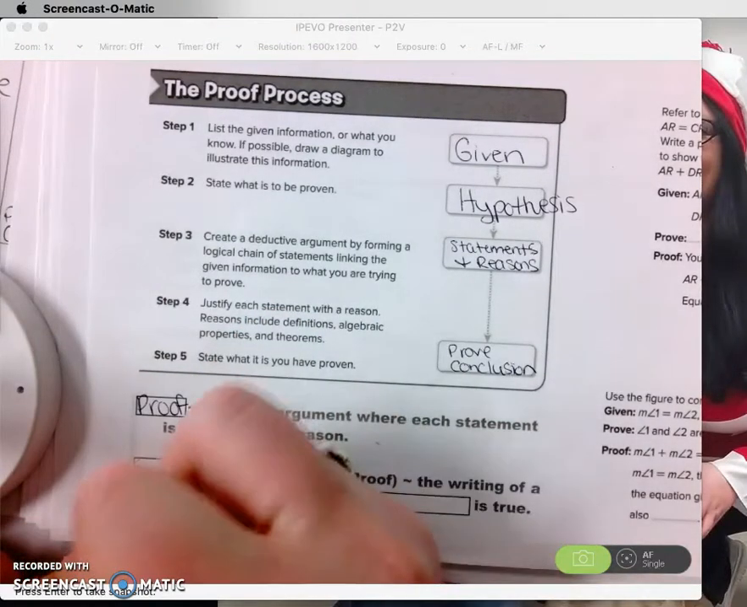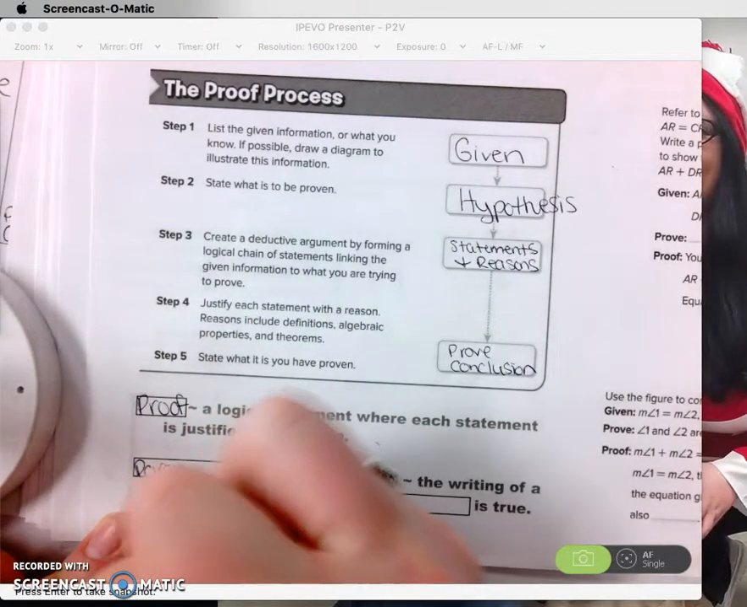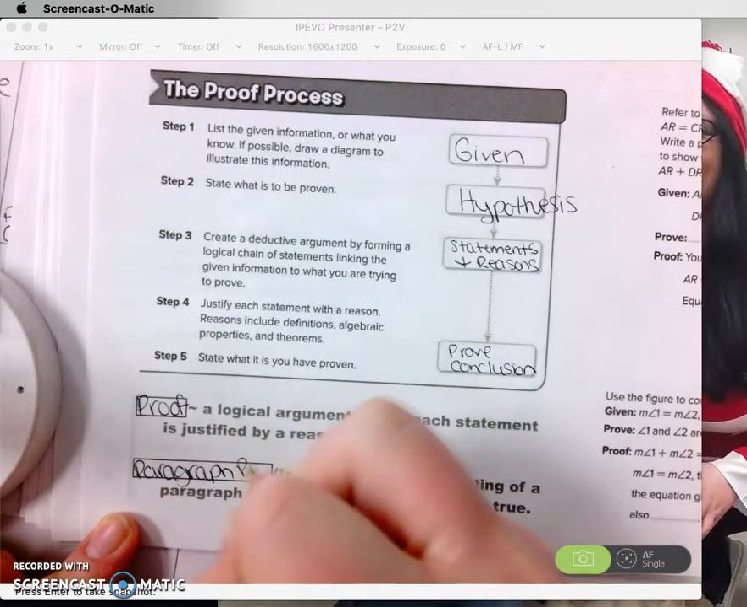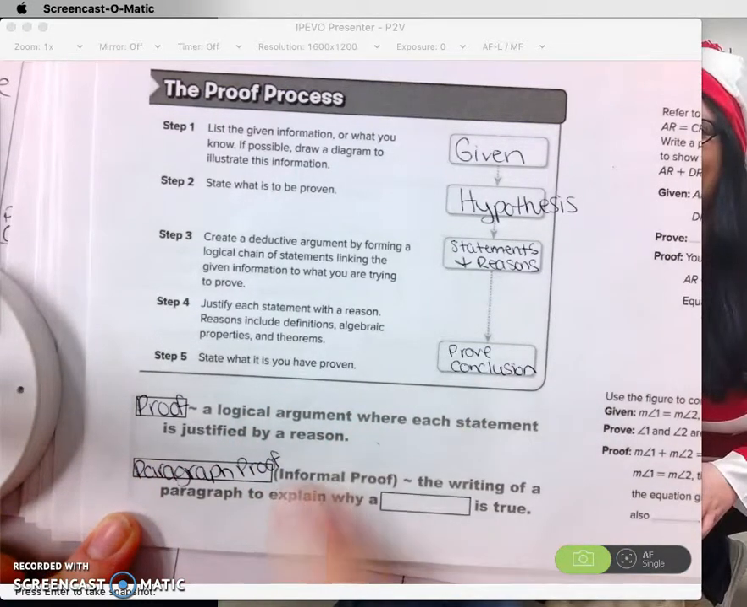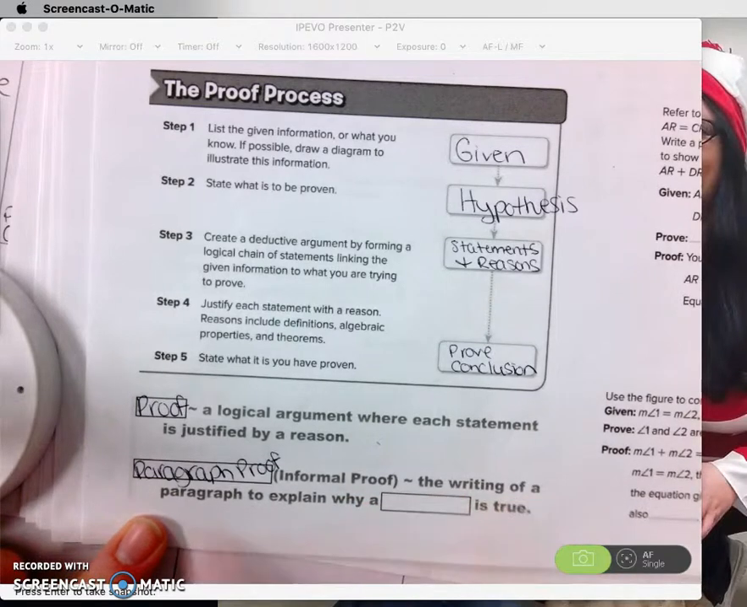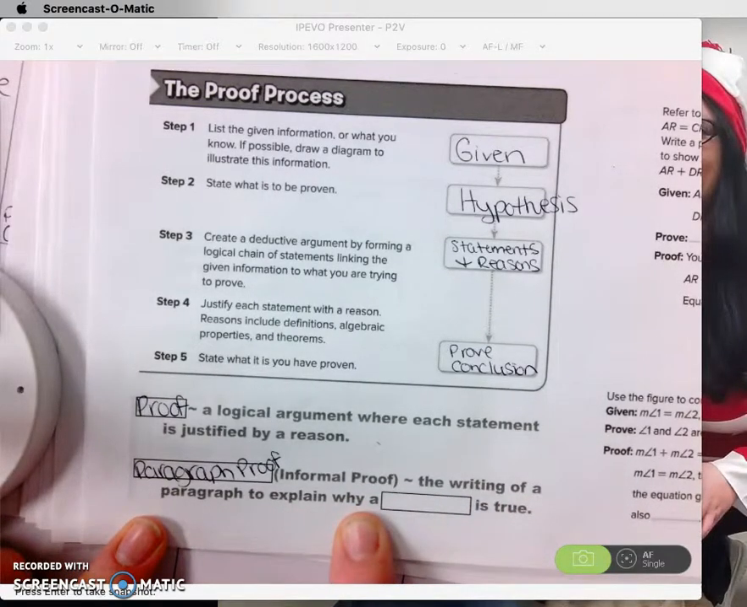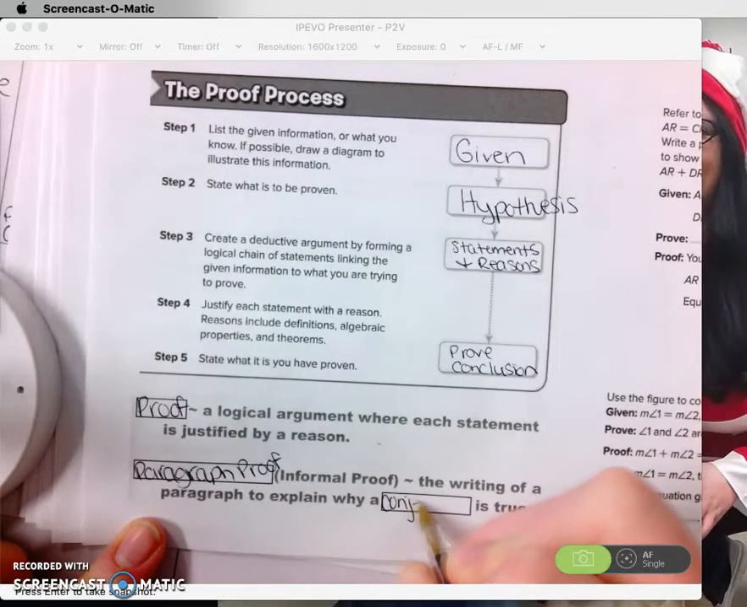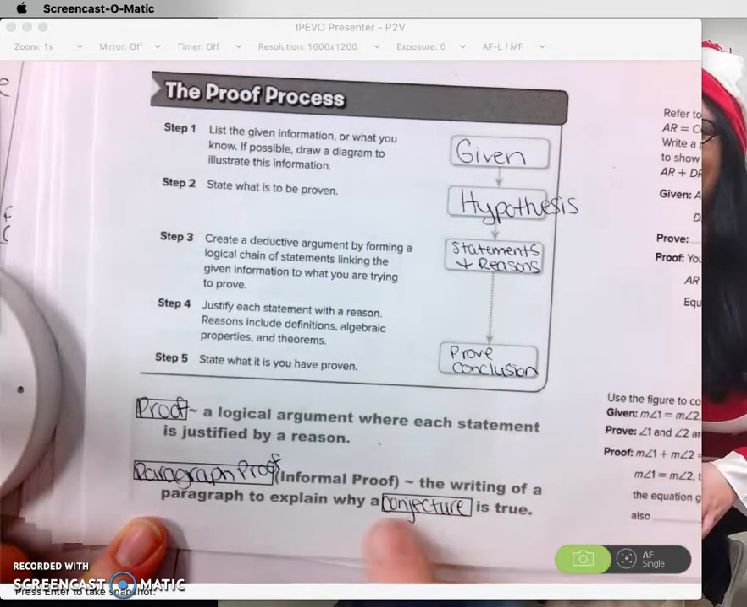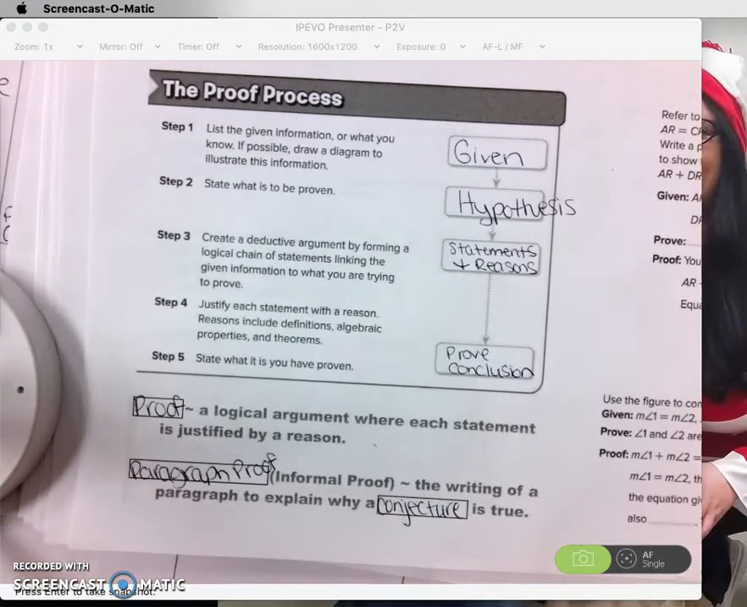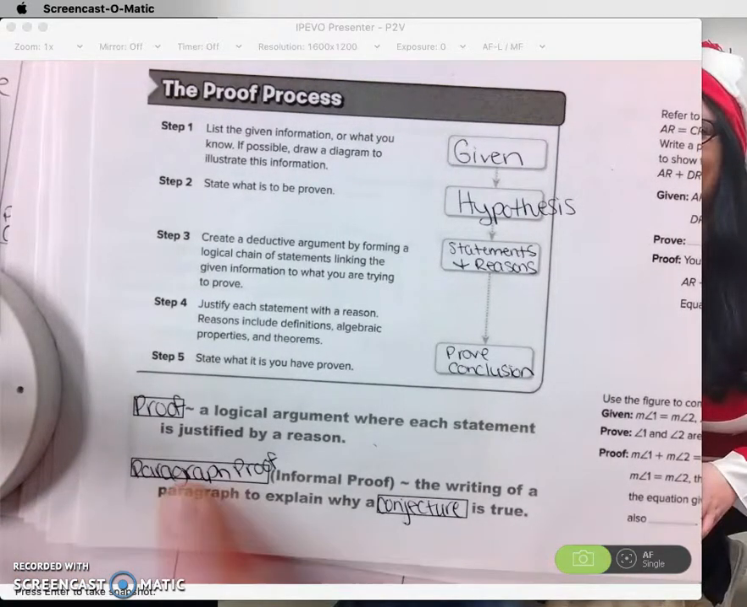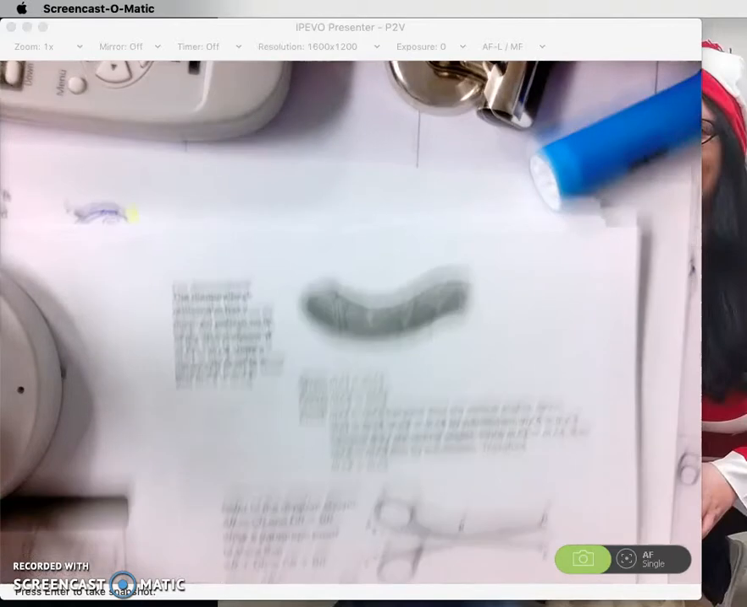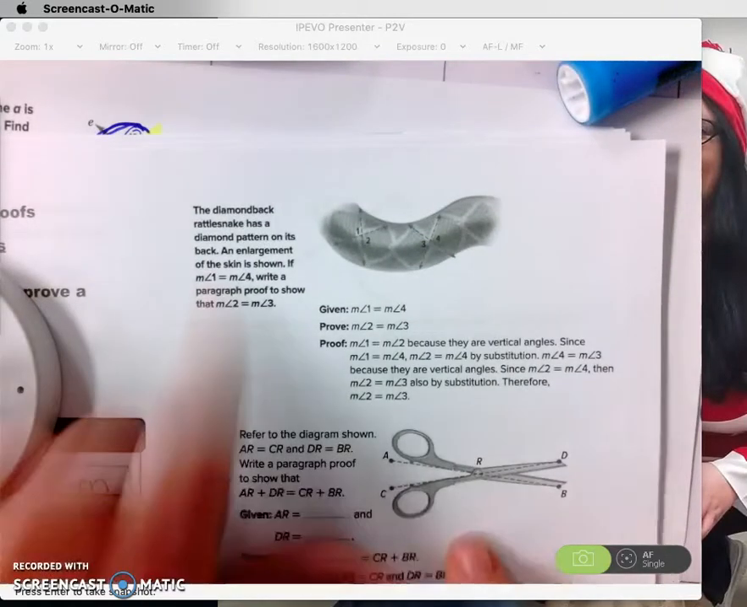Now, a paragraph proof is going to be a little more informal. It's the writing of a paragraph to explain why a conjecture is true. You're proposing something is true, and the paragraph proof is going to prove why it is true. Okay, so something like this here. You can't really see too well, but okay.